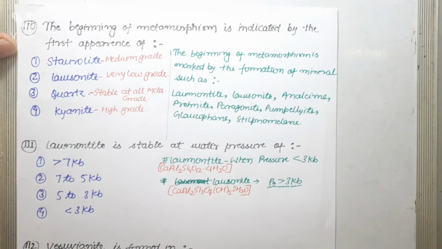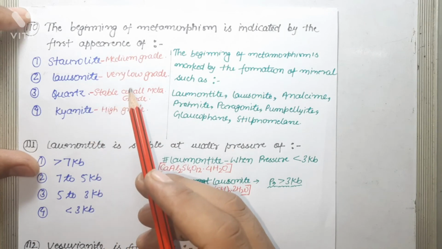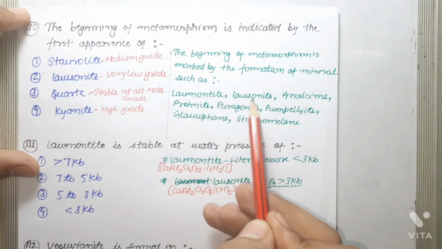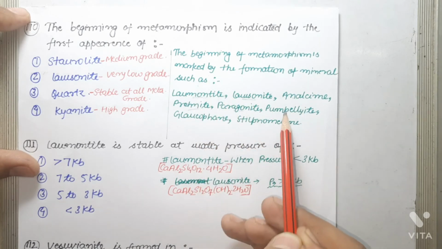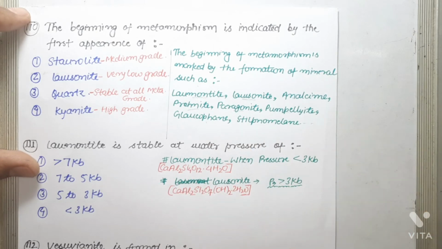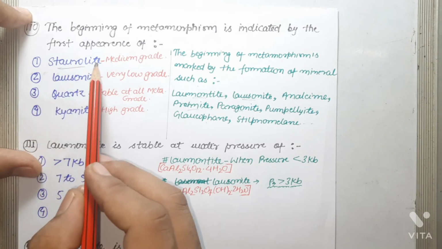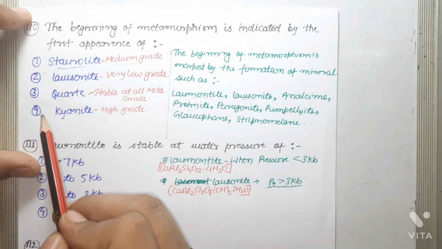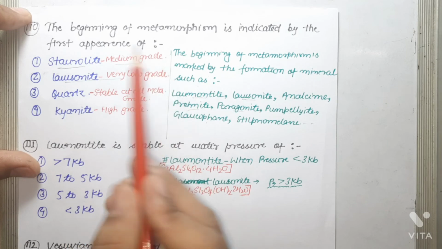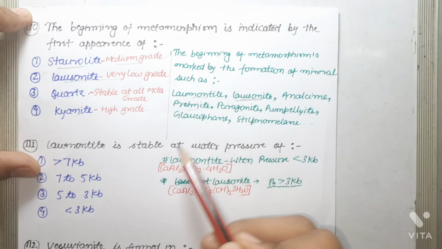Next question is, the beginning of metamorphism is indicated by the first appearance of. The beginning of metamorphism is marked by the formation of minerals such as laumontite, lawsonite, analcime, prehnite, paragonite, pumpellyite, glaucophane, and stilpnomelane, and also other minerals. Let's see the options. Number one is staurolite. Staurolite is a medium grade metamorphic mineral. Lawsonite is a very low grade metamorphic mineral, and the beginning of metamorphism is indicated by lawsonite also, as this mineral is in the list.